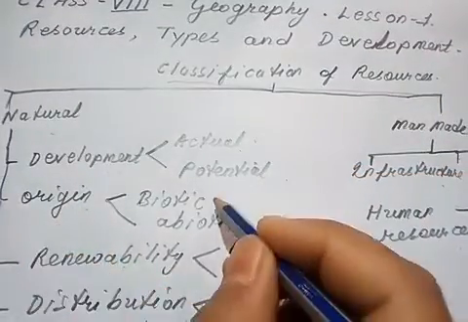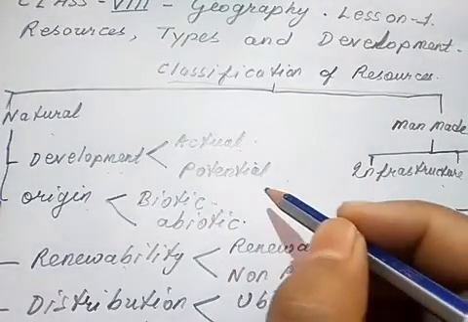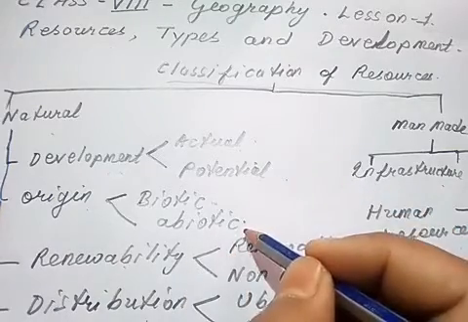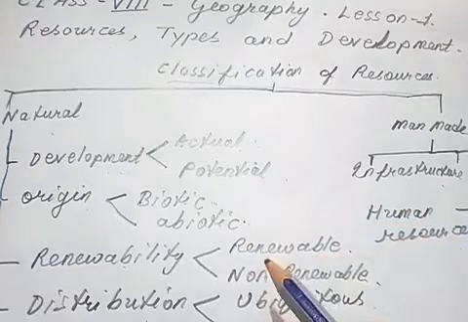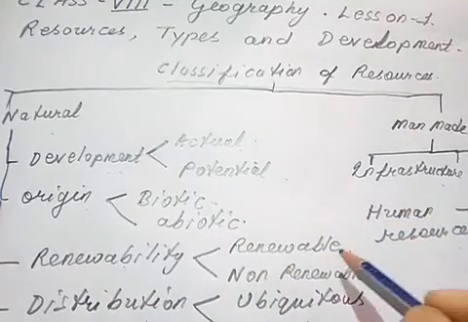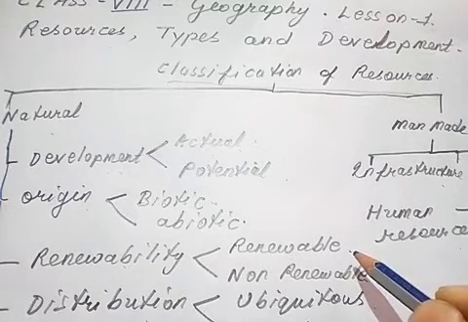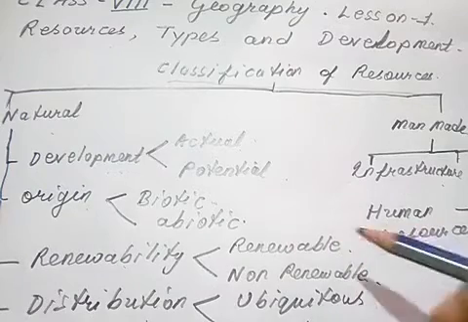Next one is origin. Biotic, like animals and plants; even human beings constitute the biotic form. Abiotic resources do not have life, like soil, water, sunshine, wind, etc. Renewability is very easy. Renewable resources are those that can be renewed, like plants, animals, sunshine, wind, water.